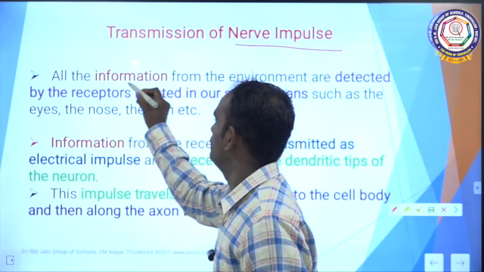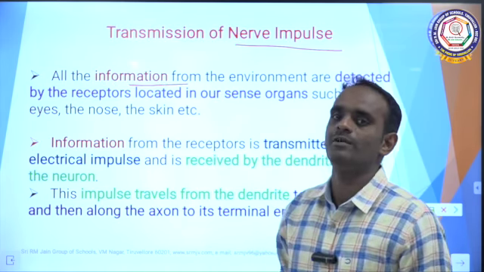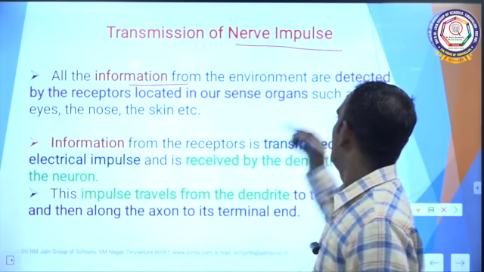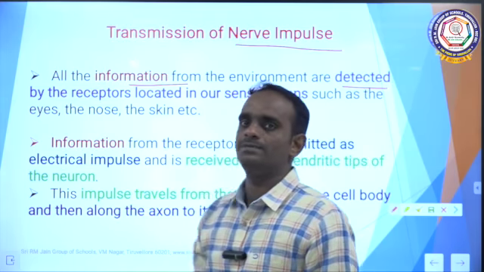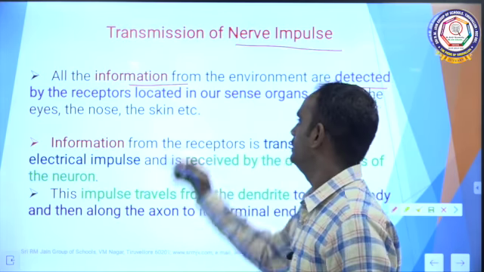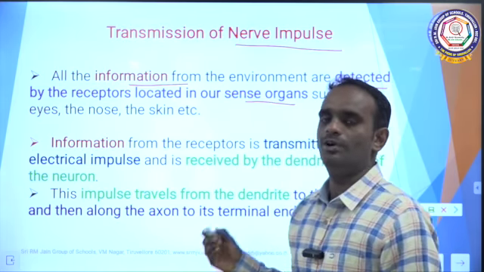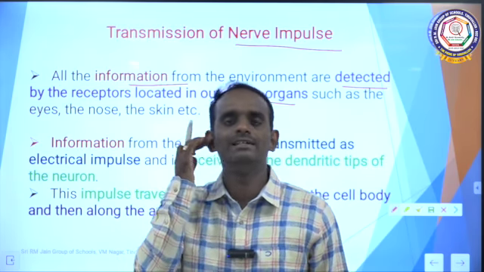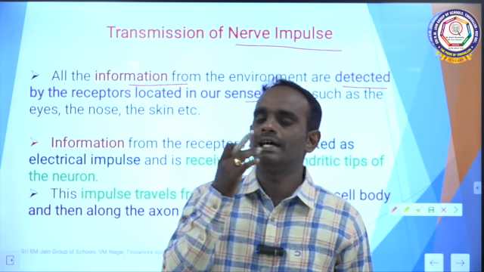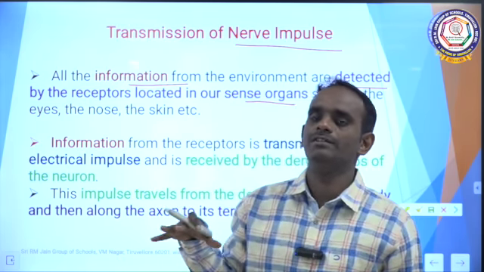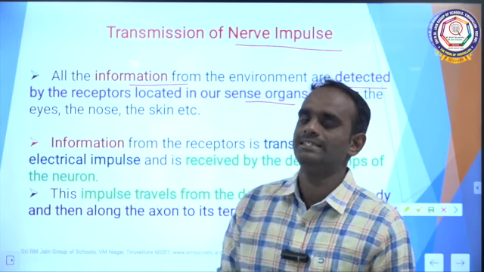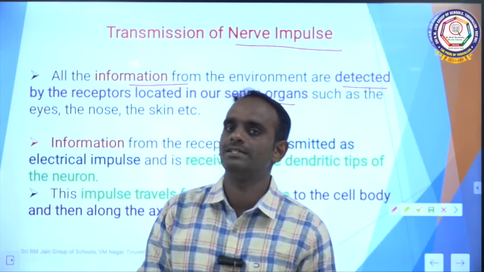All the information from the environment is detected by the receptors located in our sense organs. You know very well, eyes, ears, nose, tongue and skin, these are the 5 sense organs. In these sense organs, the receptors are present.